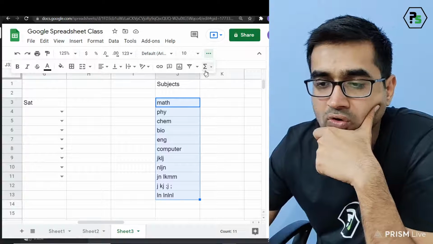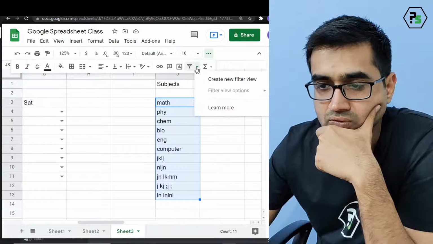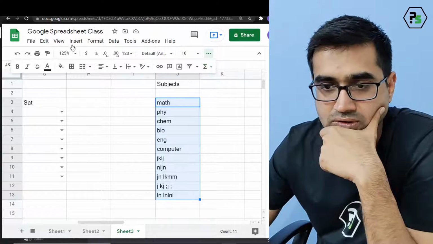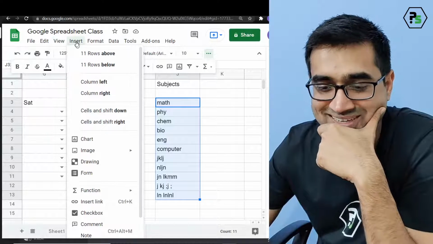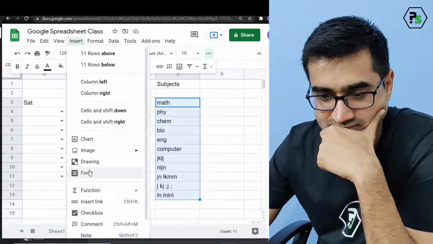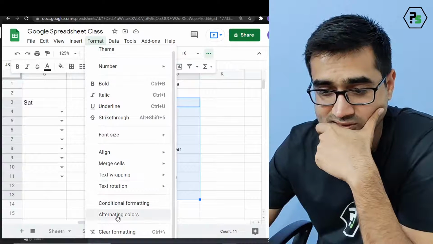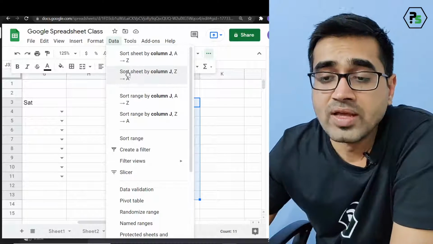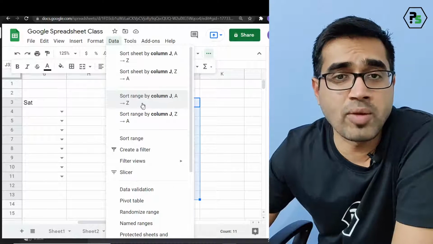So what if I can go and sort this? Okay, where is that sort button gone? Sometimes I do forget things. Where is that sort? It's generally there in the end. If I maximize it, I will get it. That's the whole point. Text rotation, clear. Okay, wait. Yeah, here it is, data. Now I want to sort range by column. I want it from A to Z.